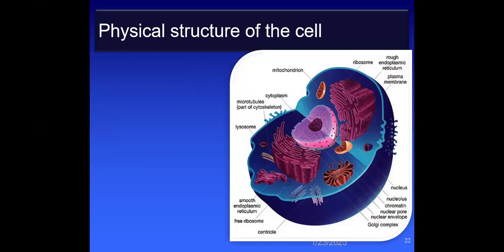Physical structure of the cell. This is the structure of a cell in which there are different membrane-bound and non-membrane-bound structures. The outermost coat of the cell is known as the cell membrane. As we discussed earlier, it is also known as the plasma membrane. The cytoplasm is the blue color seen here inside the light blue line.